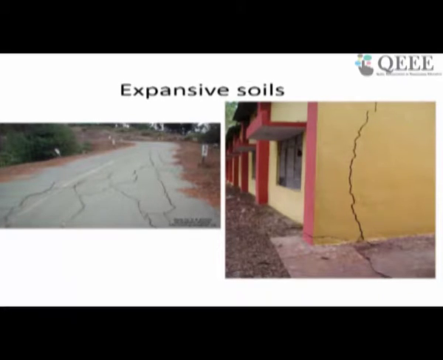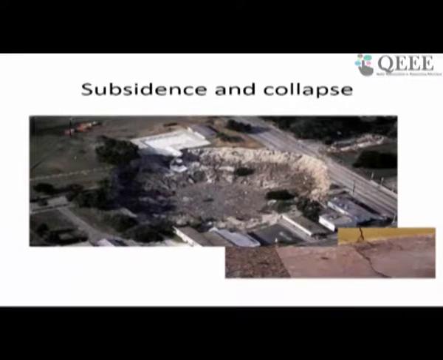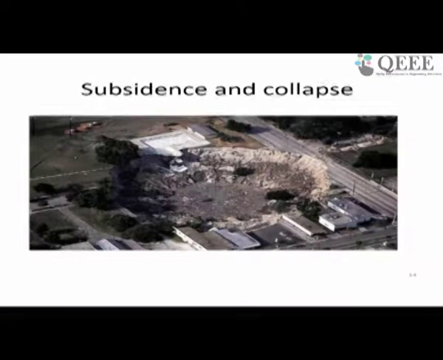So this kind of contraction and expansion may lead to cracks, which are visible in this particular picture on the right side. Even on the road, you can see there are so many cracks because the base soil is expansive.